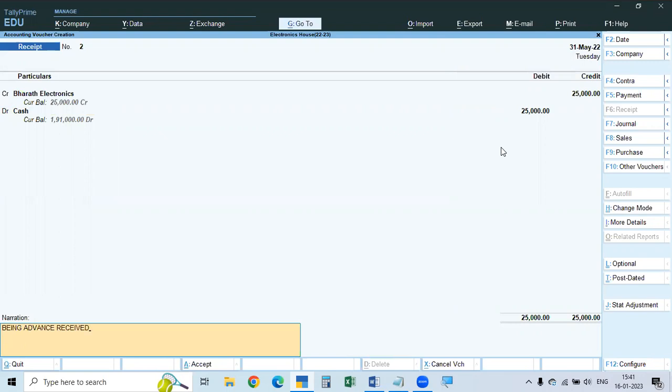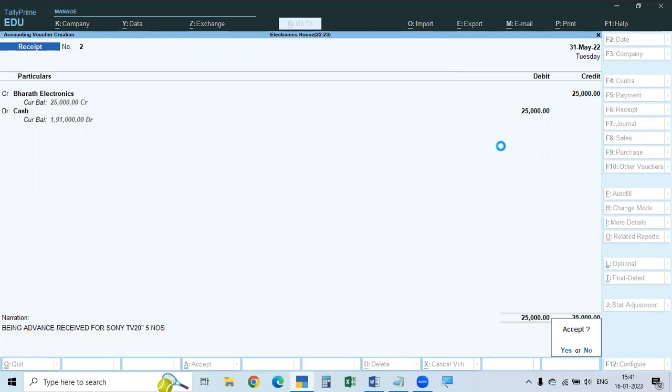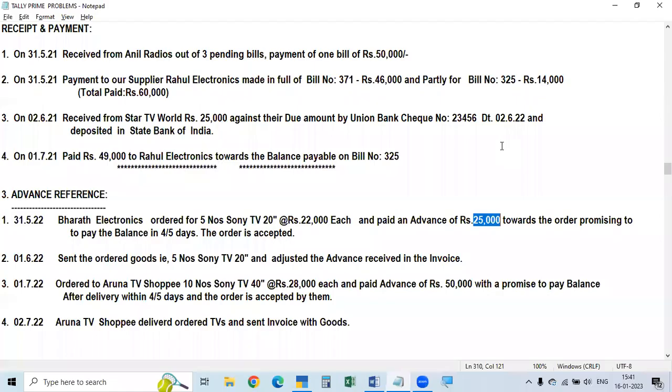Advance received, or you can write for Sony TV 20 inches, 5 numbers. So we received the advance. First we made the advance, and on 1st June sent the ordered goods. They ordered 5 Sony TVs at 22,000 each. We sent the ordered goods to them and adjusted the advance received in the invoice.